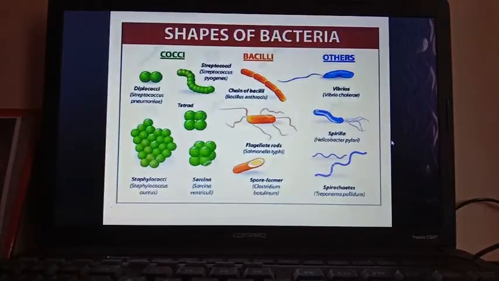So from here you have to mainly learn the cocci, bacilli, vibrios and spirilla. In cocci you have to learn diplococcus, streptococcus, staphylococci; bacilli, rod-shaped, with one example; and others, vibrios, comma-shaped bacteria, example Vibrio cholerae, and spirilla, spiral-shaped bacteria, example Helicobacter pylori. This much is very, very important.